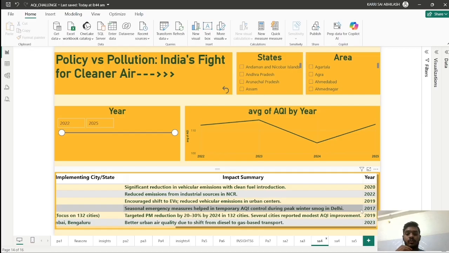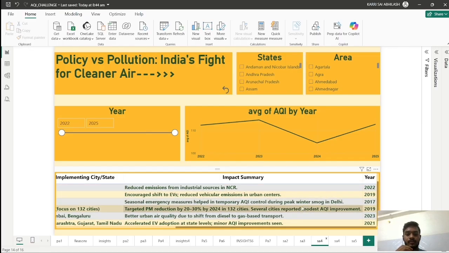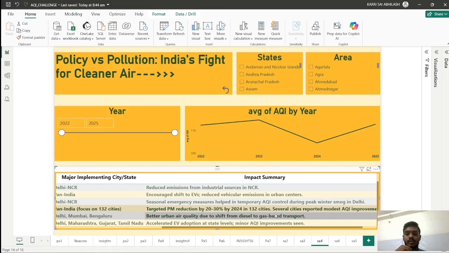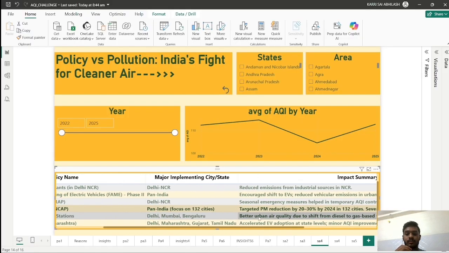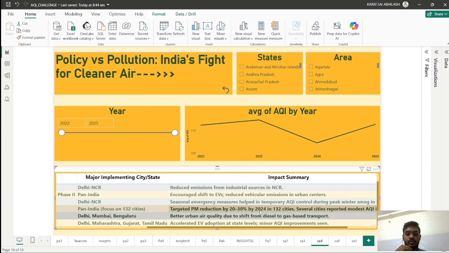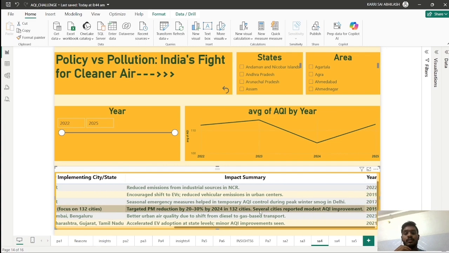And in my research, I found that this is the main policy introduced by the government across the world, and they predicted a targeted PM reduction of 20 to 30% by 2024 in 132 cities. Several cities reported modest AQI improvement. Here you can see the improvement in 2024. We are running in 2025 and the average AQI is not much greater. It is a good average AQI.